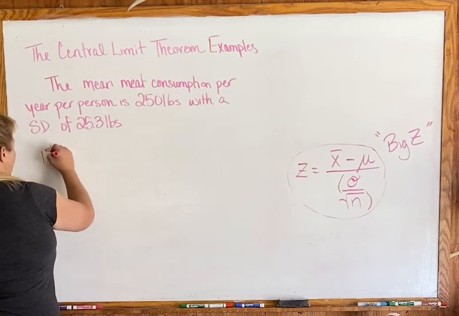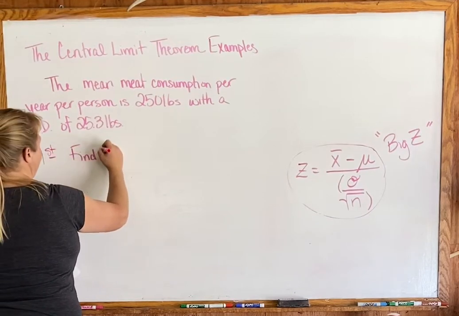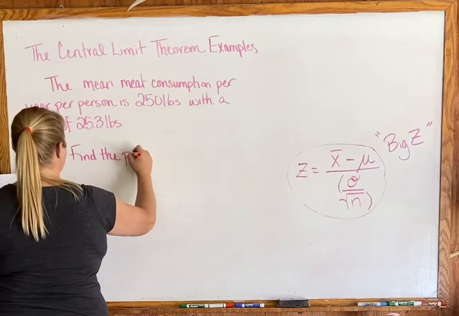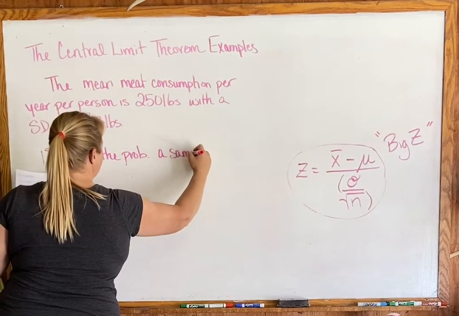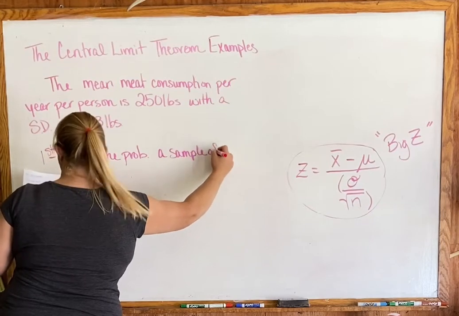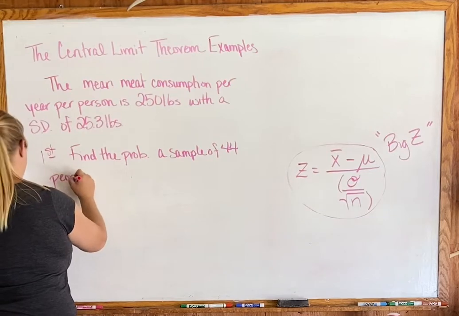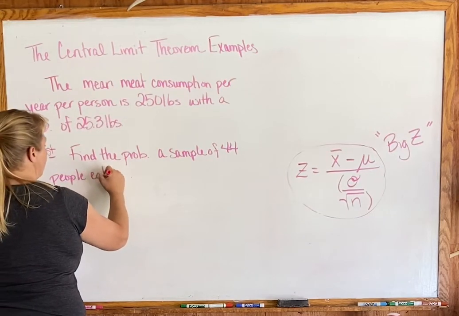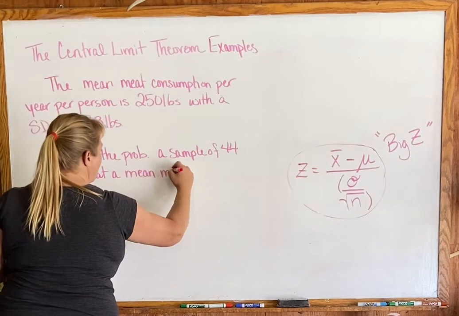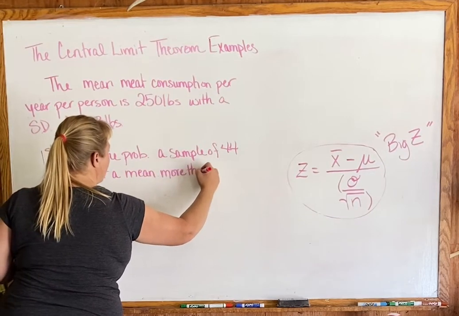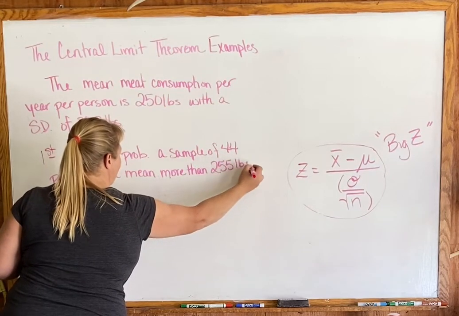So our first example says, find the probability a sample of 44 people eat a mean of more than 255 pounds.